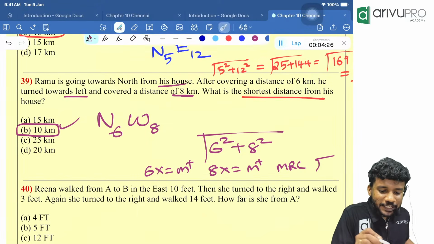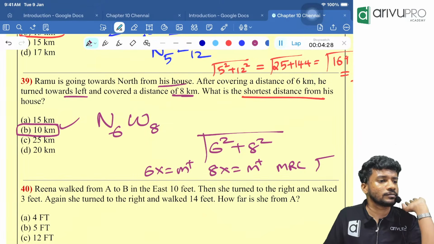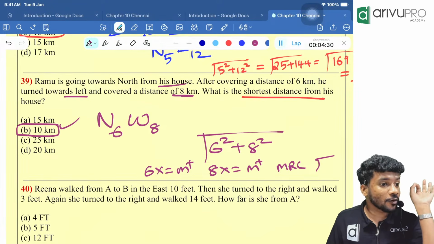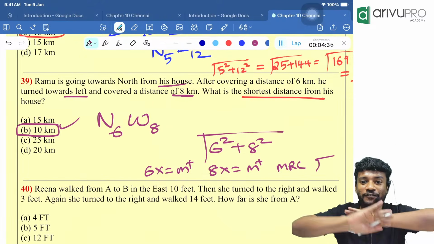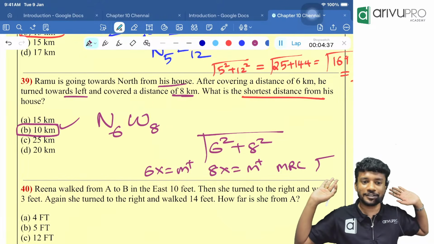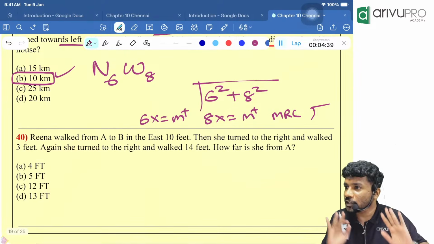At the end of the day, whenever you are confused, you draw. Because right now with your current knowledge in direction, you can draw anything. Because I told you left, right, everyone got clarity in left, right. So you can draw anything with your current knowledge.